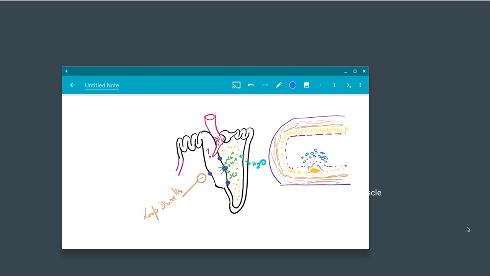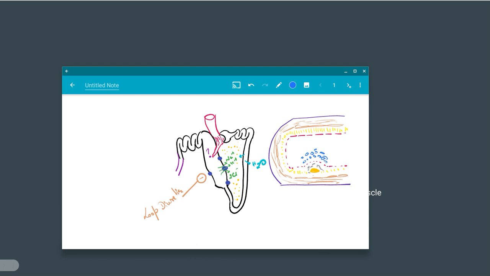What is the name of this plaque? This plaque is called atheroma. Now the problem is that in later stages, under extreme pressure, this plaque can rupture. When the plaque ruptures, there will be further platelet aggregation, and there can be a dislodged clot. What is a dislodged clot? A dislodged clot is basically a thrombus. Understood or not? Yes, sir.